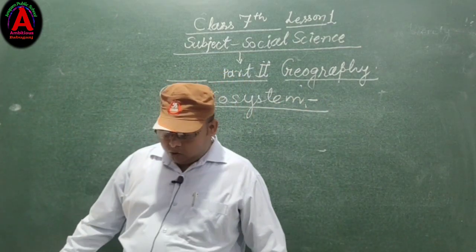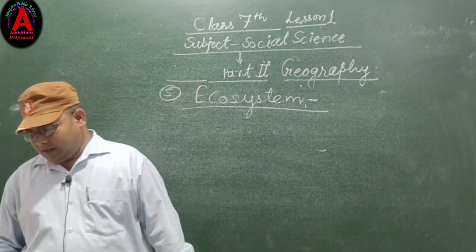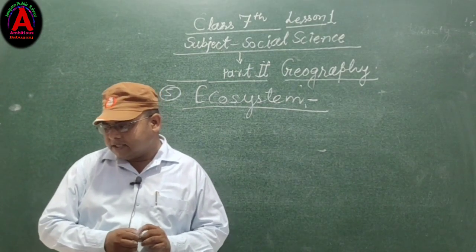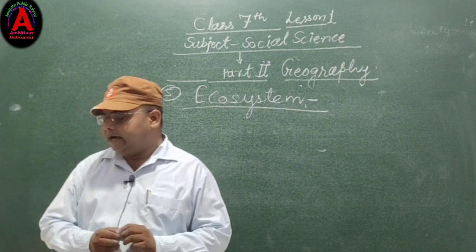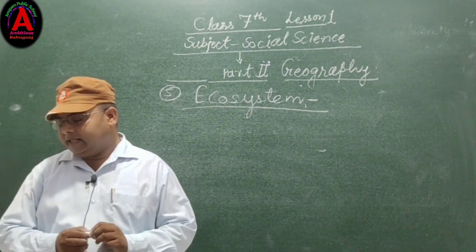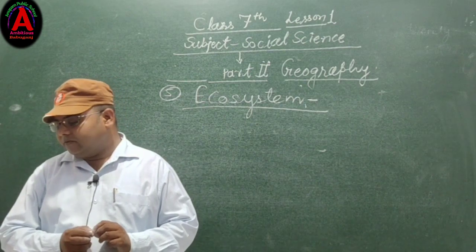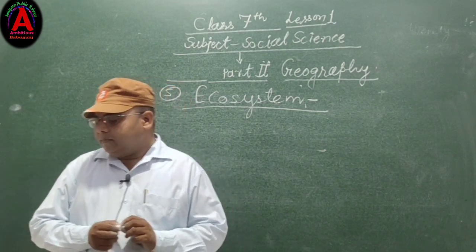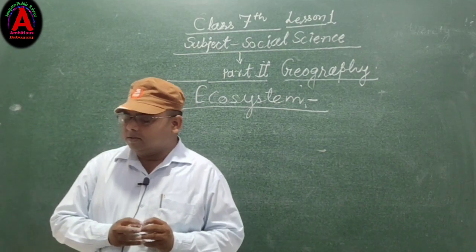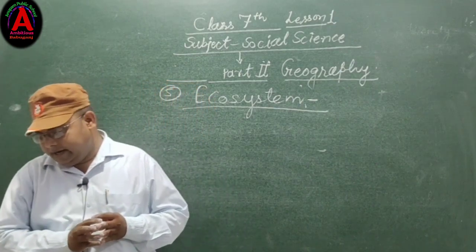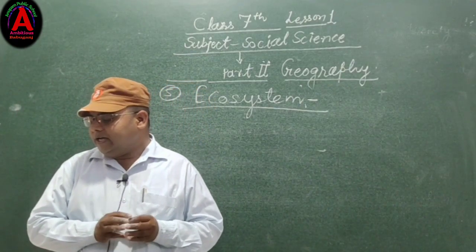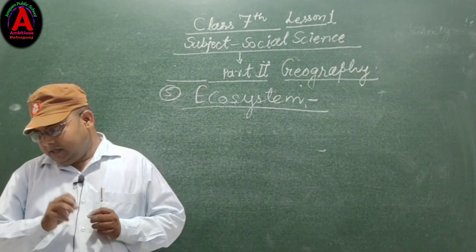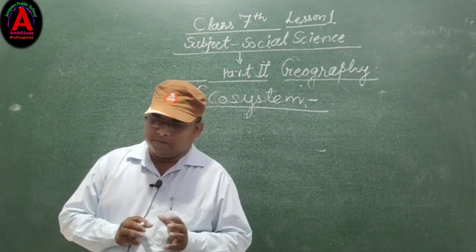What is an ecosystem? All organisms, whether belonging to the plant or animal kingdom, interact with each other and are interdependent on one another. They also interact with their physical environment. This complex system of interaction between the organisms and their physical environment in a particular area is referred to as an ecosystem.